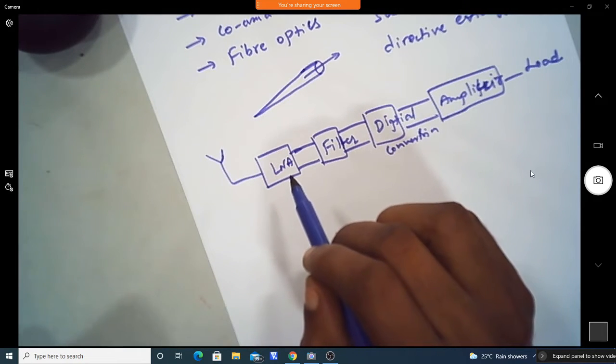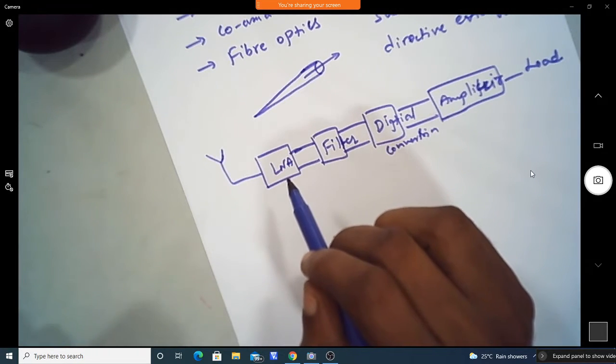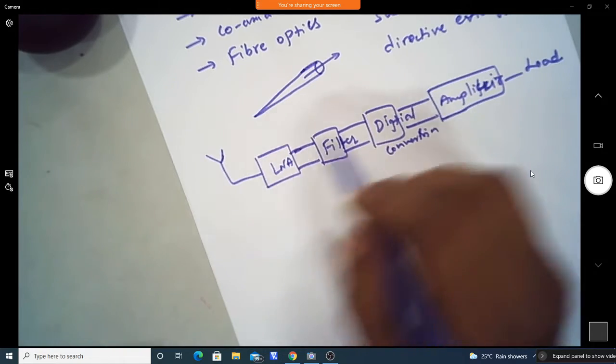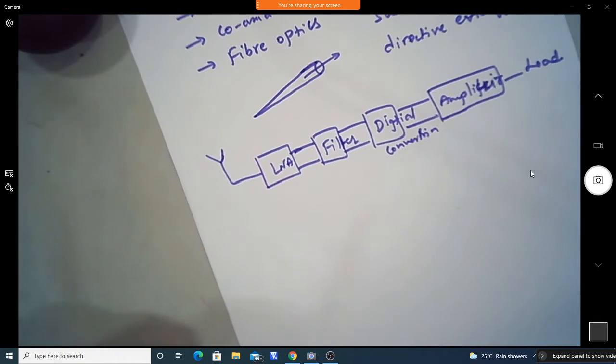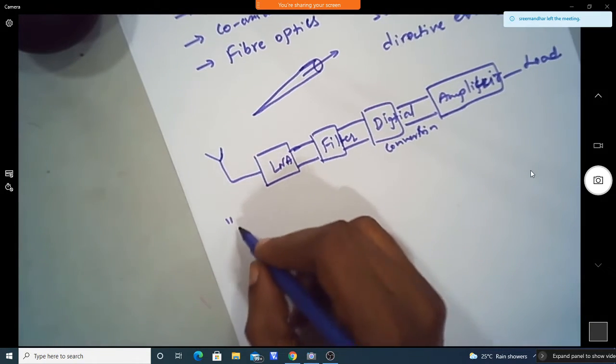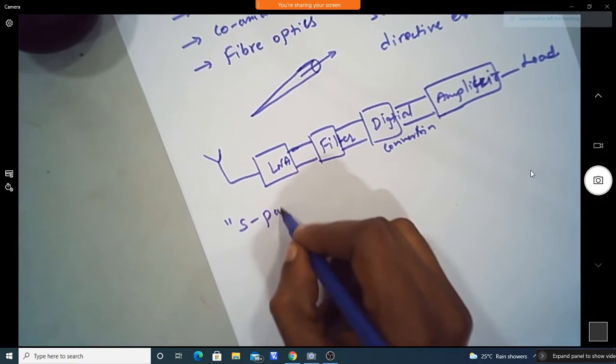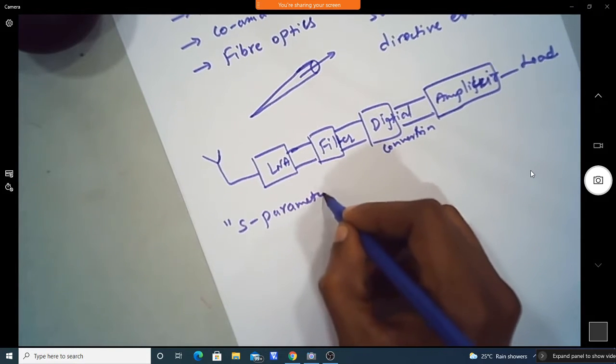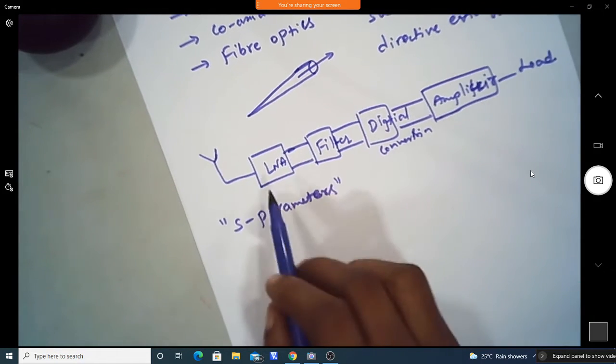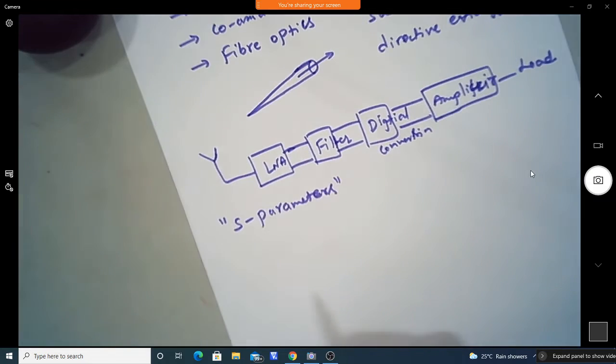We usually analyze these microwave networks using S parameters, because voltage and current, which are well defined at low frequency, may not be well defined at higher frequencies. That's why at microwave frequency we generally use S parameters to measure the performance of any component or device.